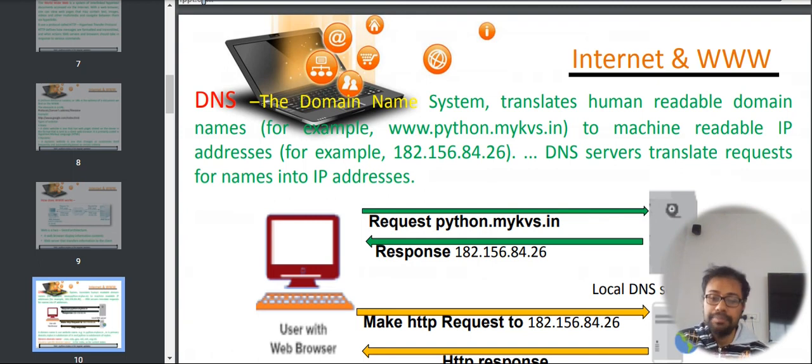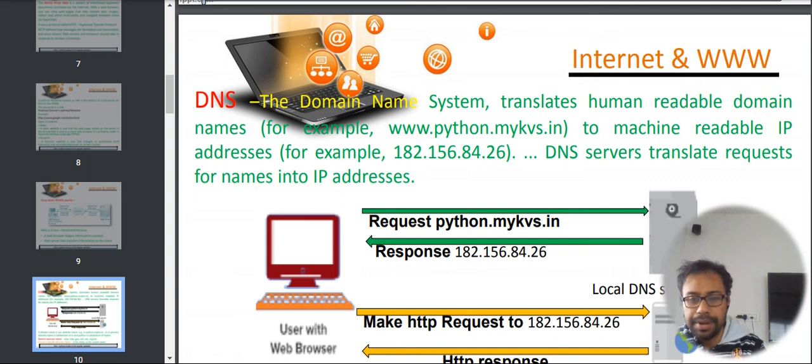A domain name server is something that translates human readable domain. As you all know, domain means the name of the URL itself. For example, if we are looking at www.google.com, what is the name of the domain? The name of the domain itself is google.com. So, it is translating it into a human readable one. Now, every domain has a registered IP address also. Therefore, if we request for a page, the response will be coming for the readable IP.